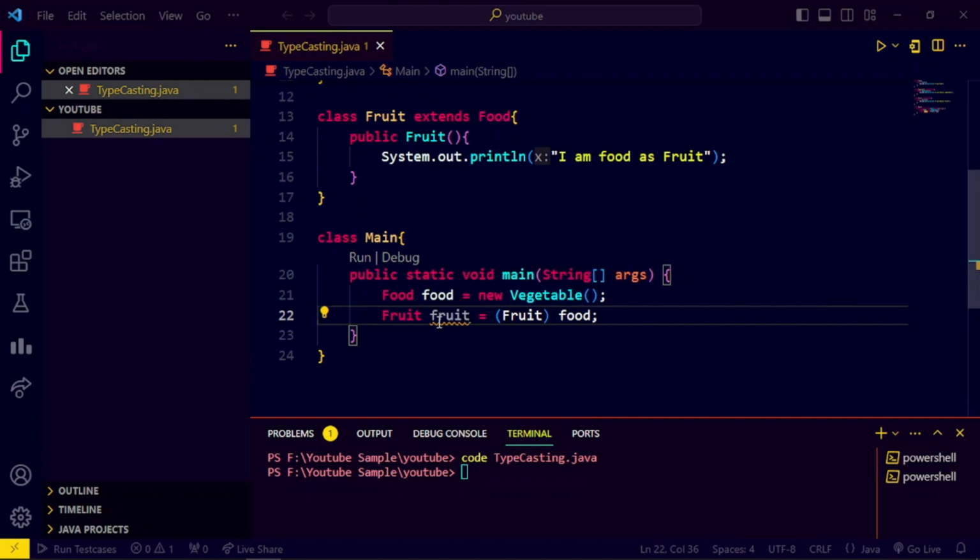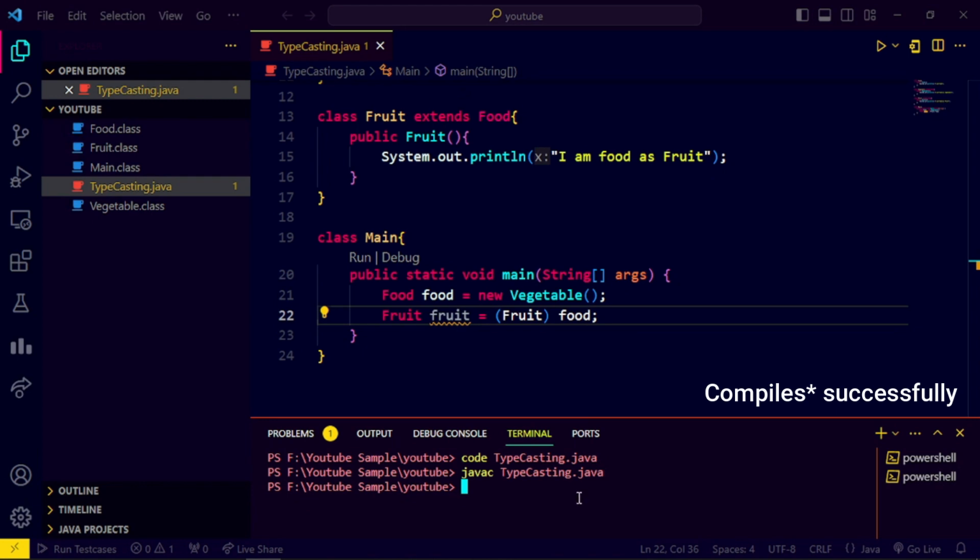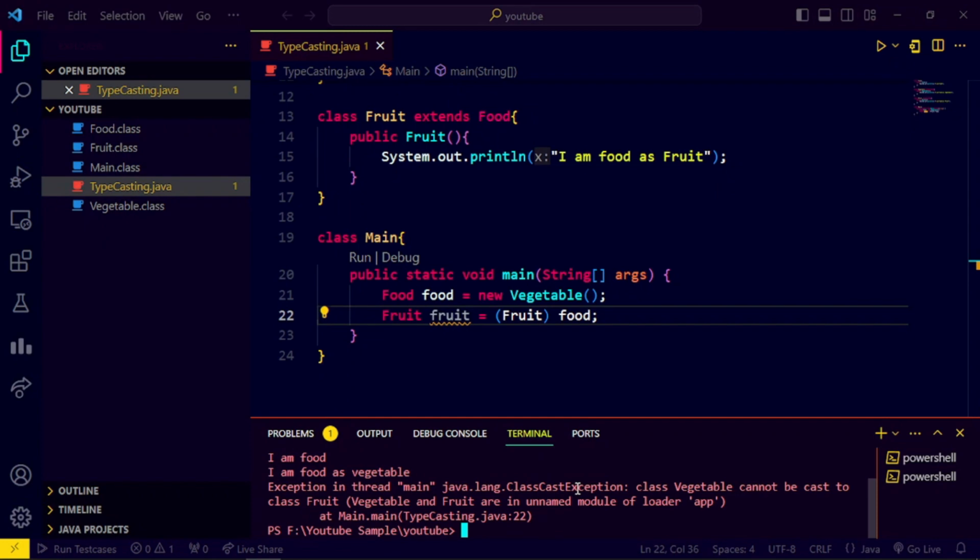So I will simply compile the code. Let me compile javac. What is my Java source file name? TypeCasting, right? See, the code simply compiles successfully. Now let me run the code. Java Main. This is my class name. See, there is an exception, ClassCastException. Why it's happening here? We will see this later.